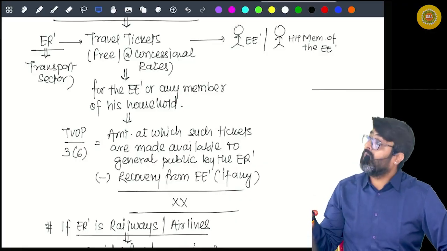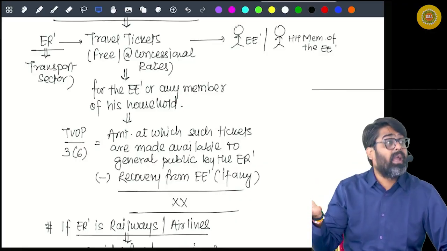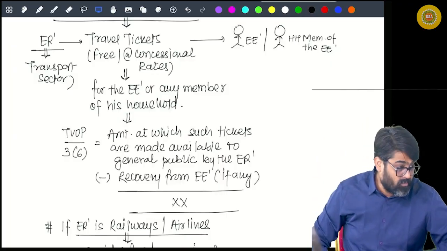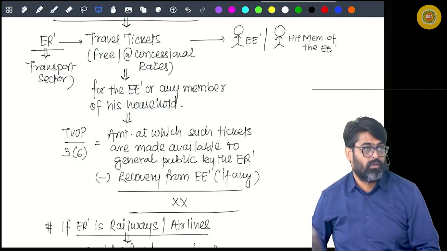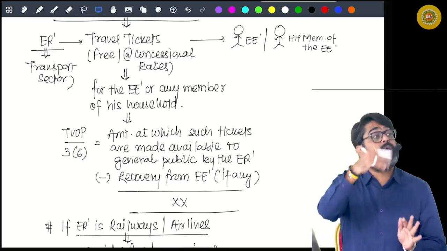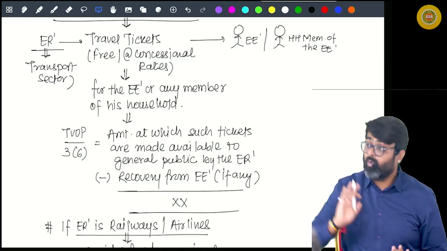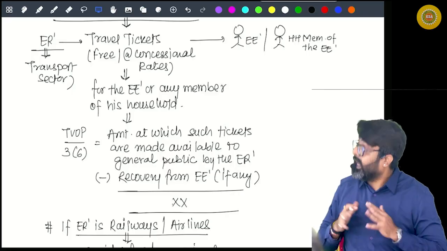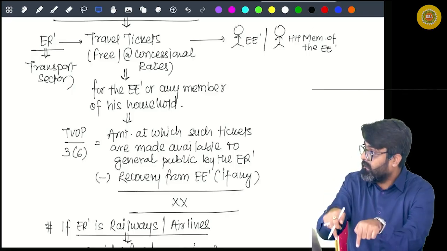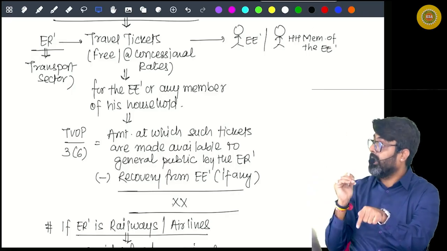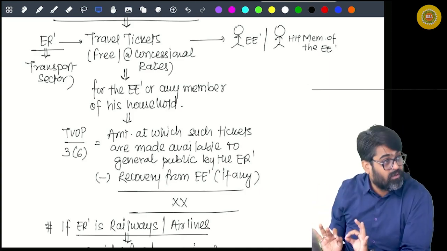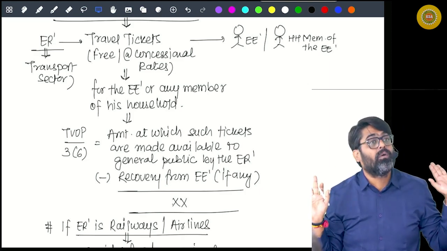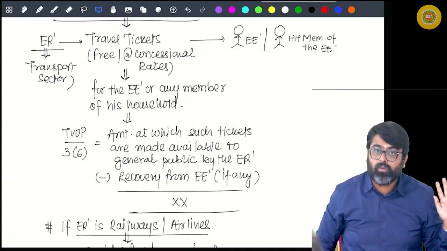The amount of ticket which the employer would have recovered from outsiders. If you were not my employee, you are a person from the general public, how much amount do I charge for this ticket from the general public? That is your benefit minus the amount which I am recovering from you. Yes or no? That will be your taxable amount.